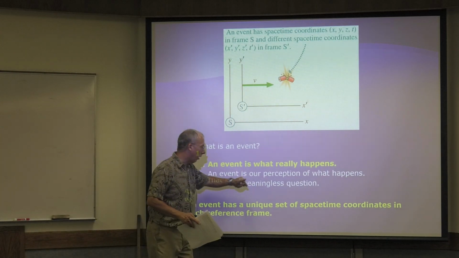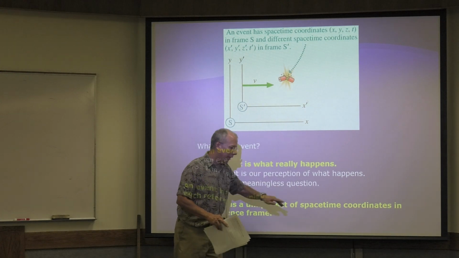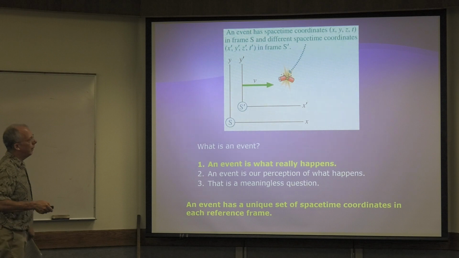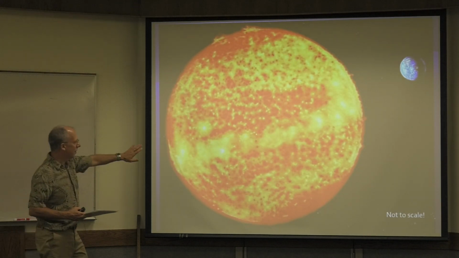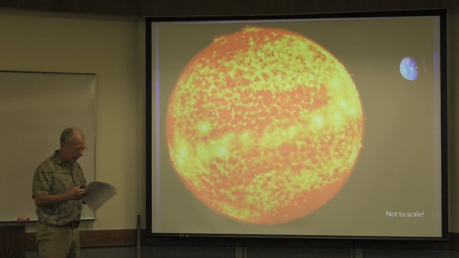Number 2 is false. Number 2 says an event is our perception. That's false. It's totally false. And let me kind of explain that. Okay, so here's a photograph of the sun. I think it's X-ray light, and it's certainly not to scale, right? Because it's much, much larger than that.